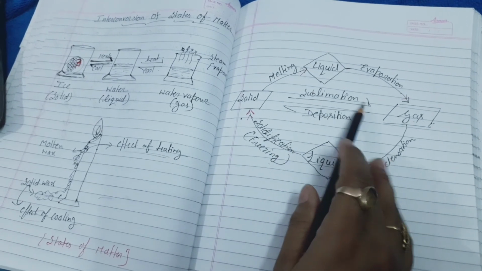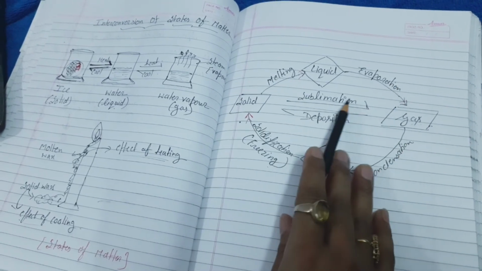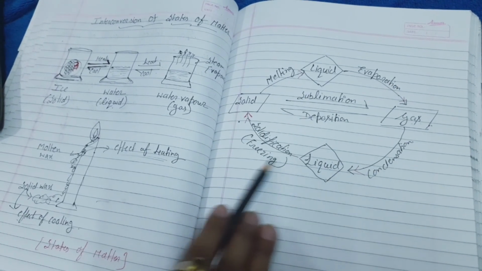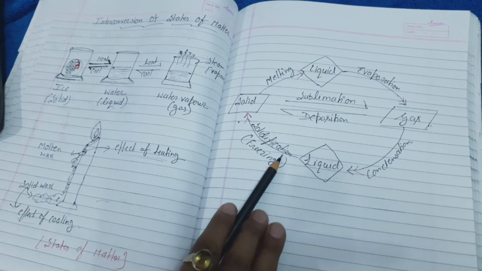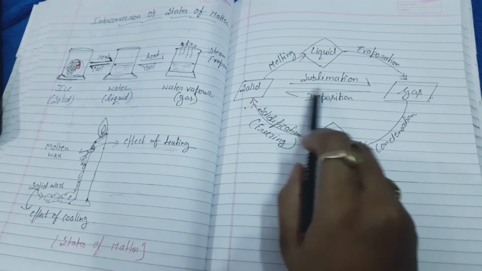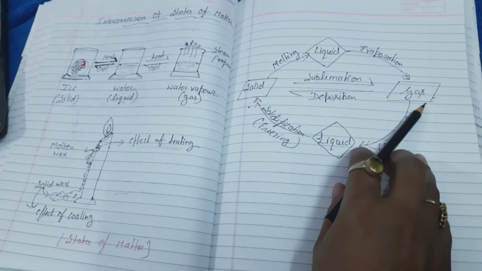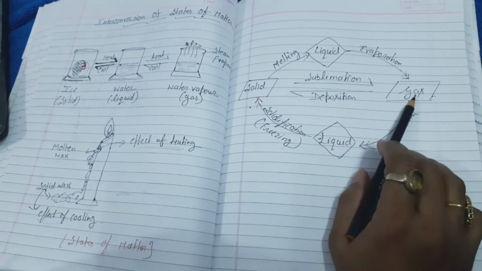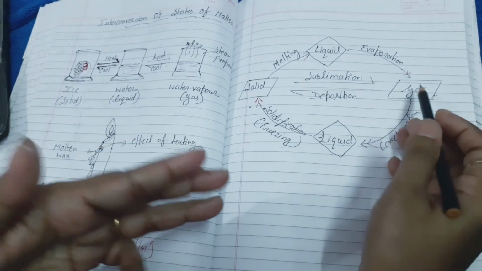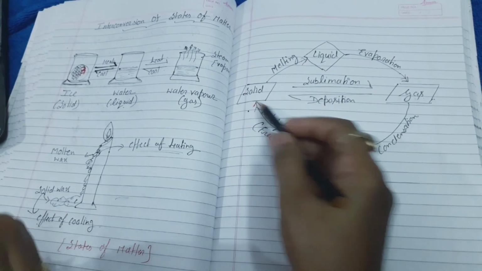In the next video I will give you the definitions of these terms: melting, evaporation, sublimation, deposition, condensation, and freezing, that is solidification. I will give you the proper definition in written form, so don't worry. So what is sublimation? Direct conversion of solid into gas by applying heat is called sublimation, and in reverse, direct conversion of gas into solid is called deposition.